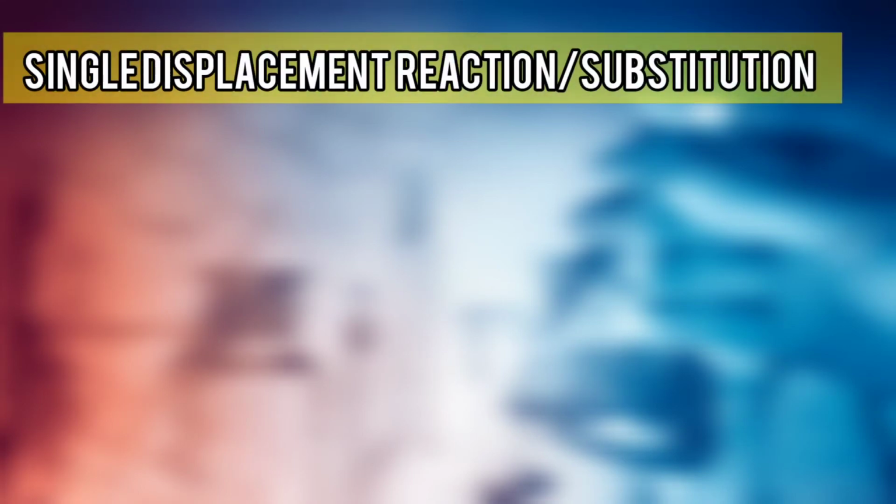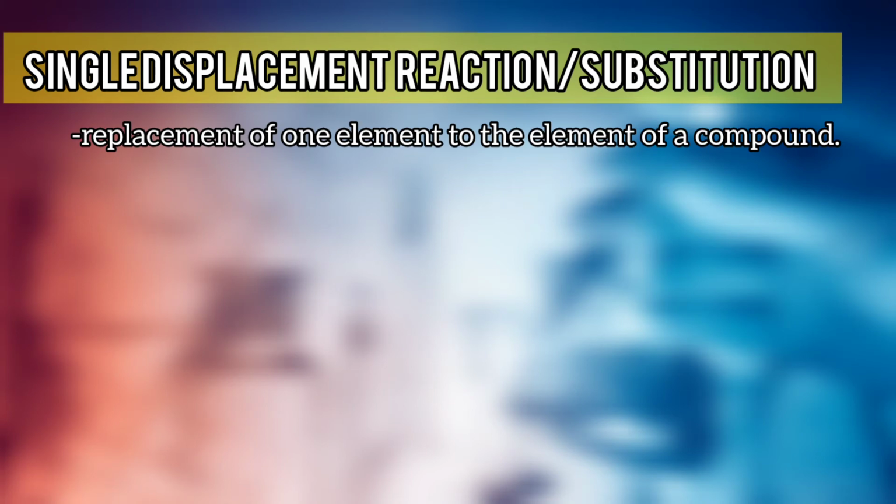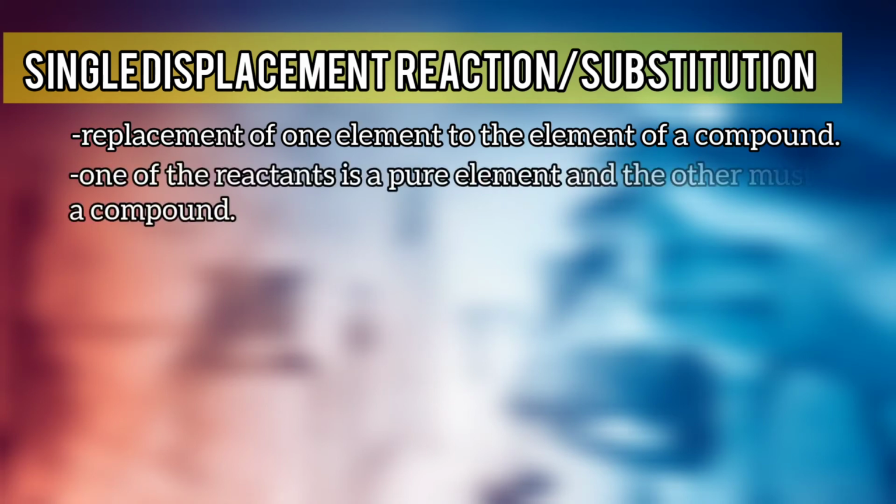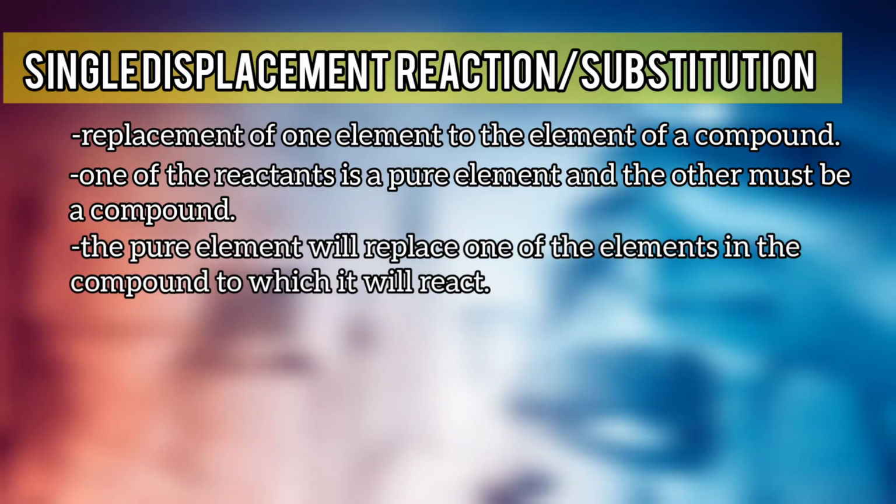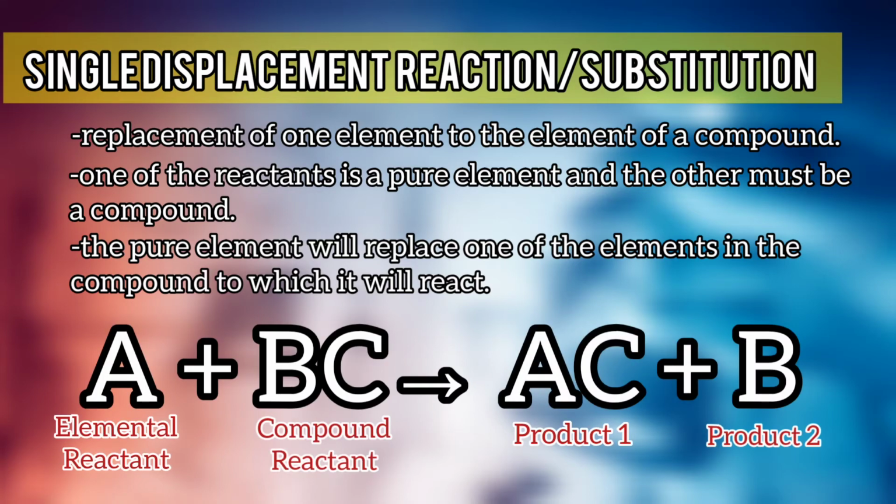The third type of chemical reaction is known as single displacement reaction or substitution. Single displacement reaction or substitution is a type of inorganic chemical reaction which involves the replacement of one element in a compound. Here, one of the reactants must be a pure element and the other must be a compound. The pure element will replace one of the elements in the compound to which it will react. This reaction follows the format A plus BC will yield AC plus B, where the element A replaces the element B in the compound BC.